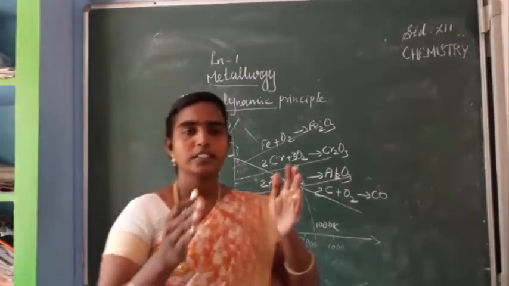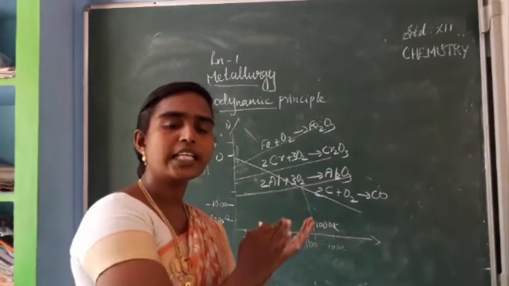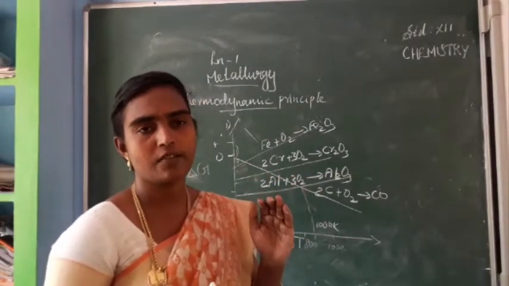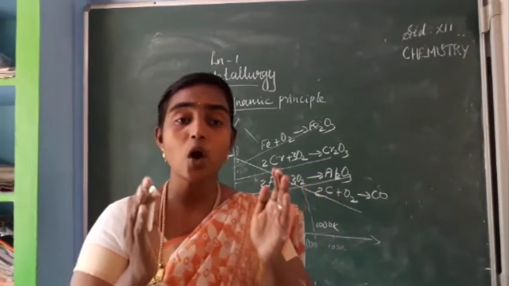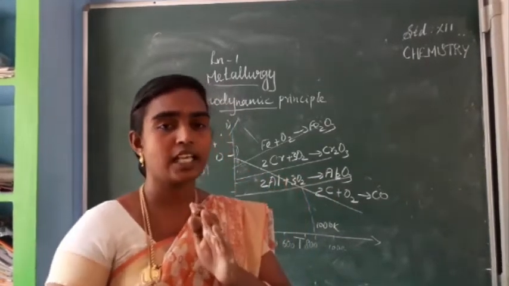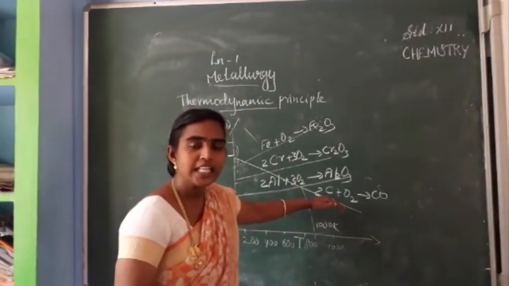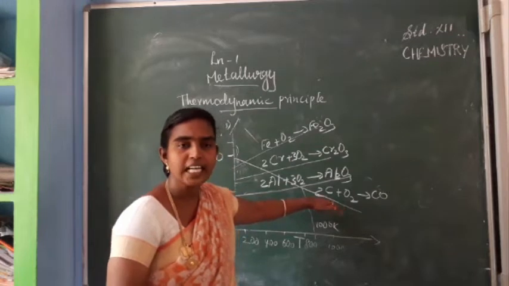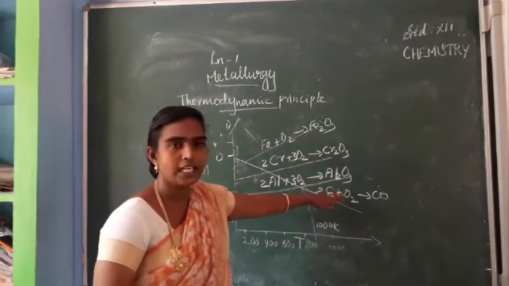We can split it into two parts, below 1000 Kelvin and above 1000 Kelvin. We can use carbon or coke as a reducing agent above 1000 Kelvin. Why? See here, above 1000 Kelvin this carbon monoxide line is below those of all these metals.